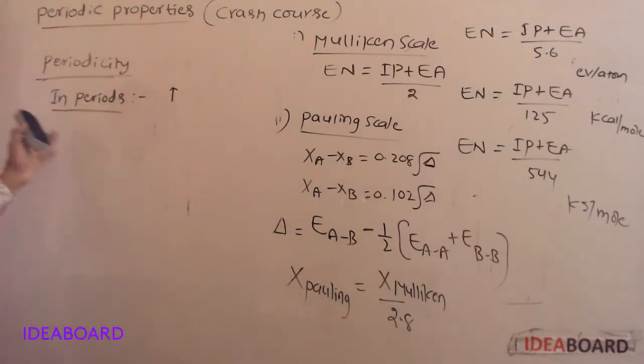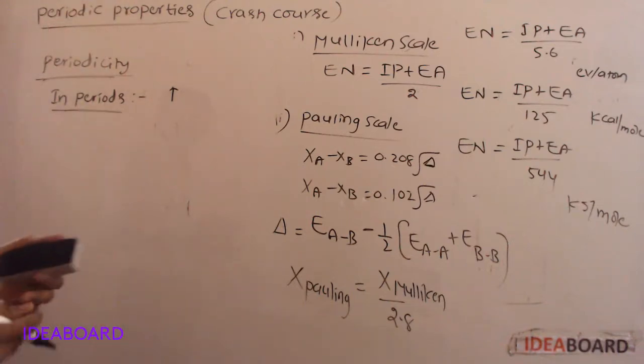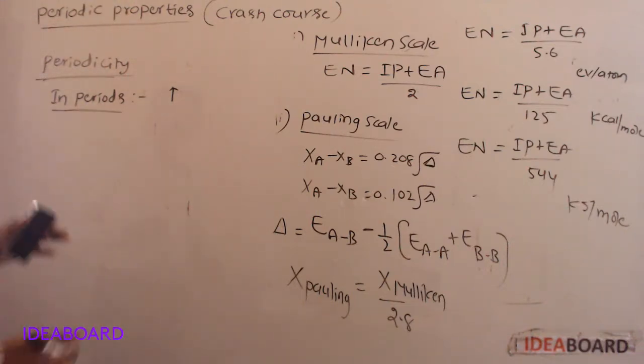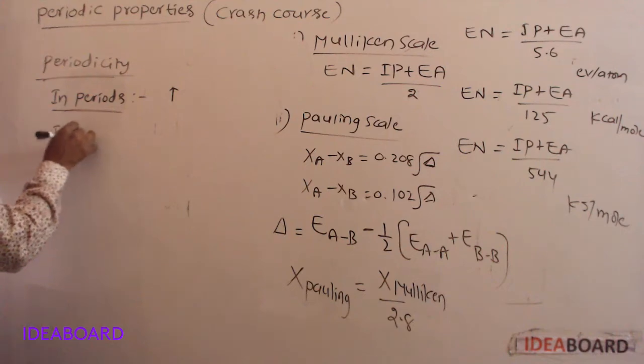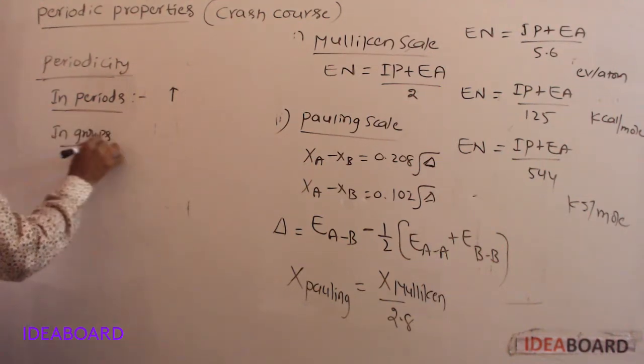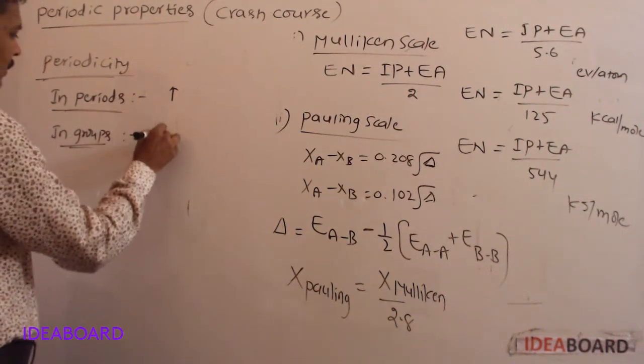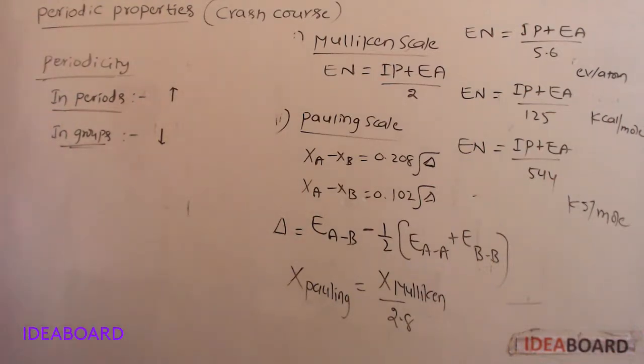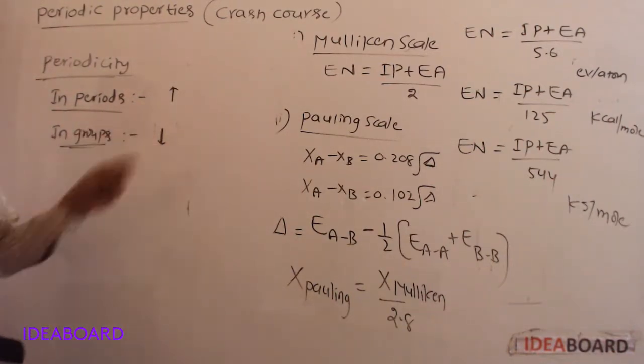In periods, electronegativity increases. The tendency of an atom to attract the electrons increases. In groups, it decreases. In periods increases, in groups decreases.